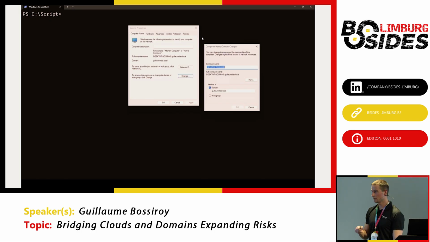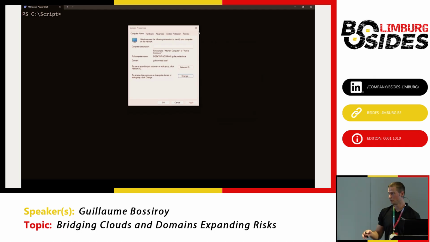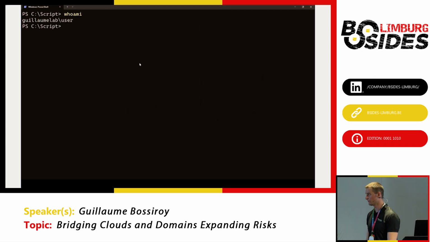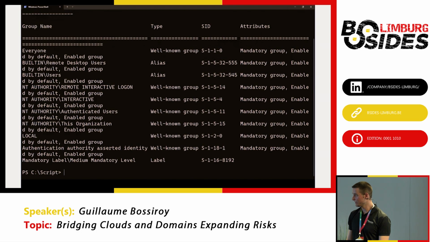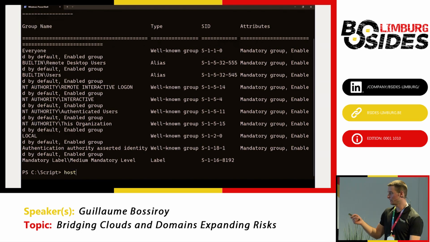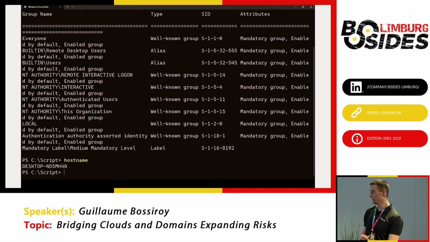This is the last demo for today. It's actually how the scenario went when we were working on the engagement. It's a bit simplified for demo purposes, and the context is changed, of course, but this is exactly how it went. So we are on a standard workstation of a user named user, to make it easy. That's in my Guillaume lab, the local AD domain.